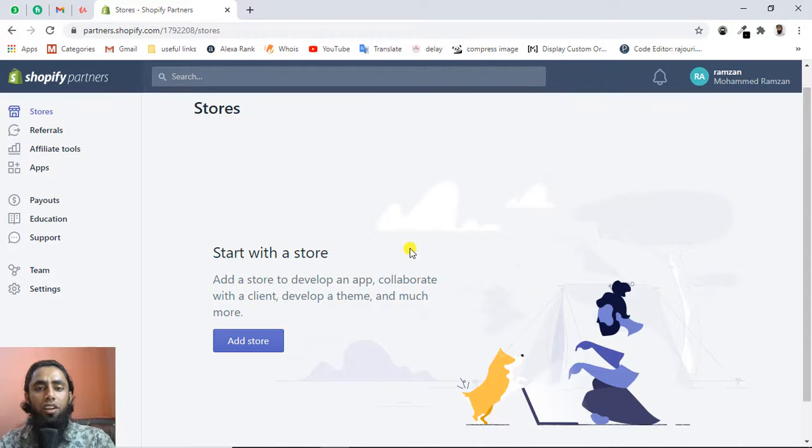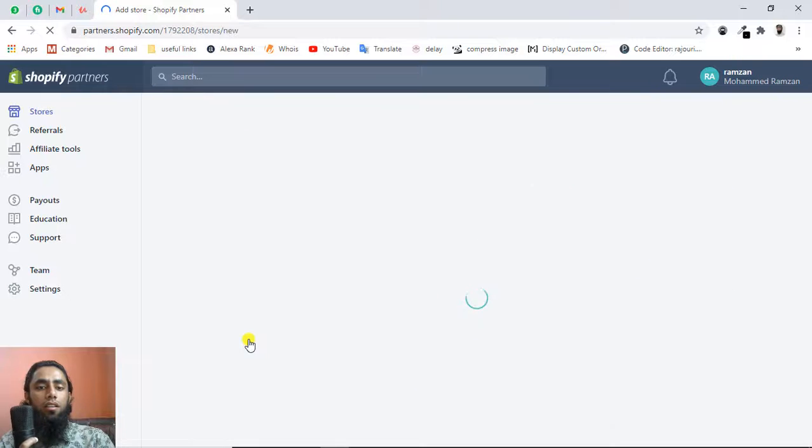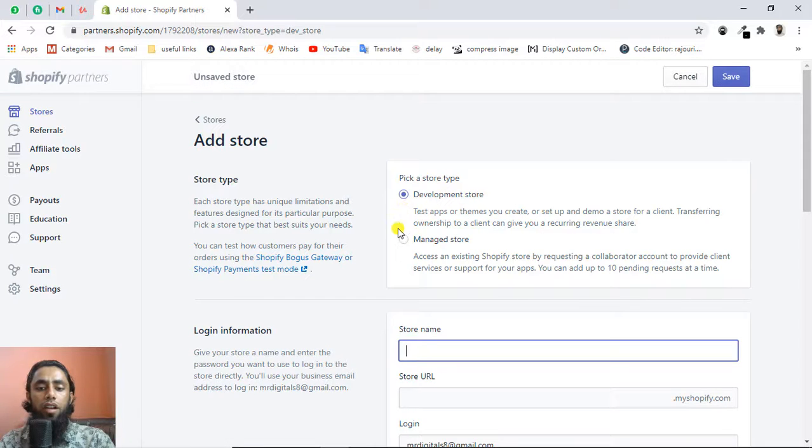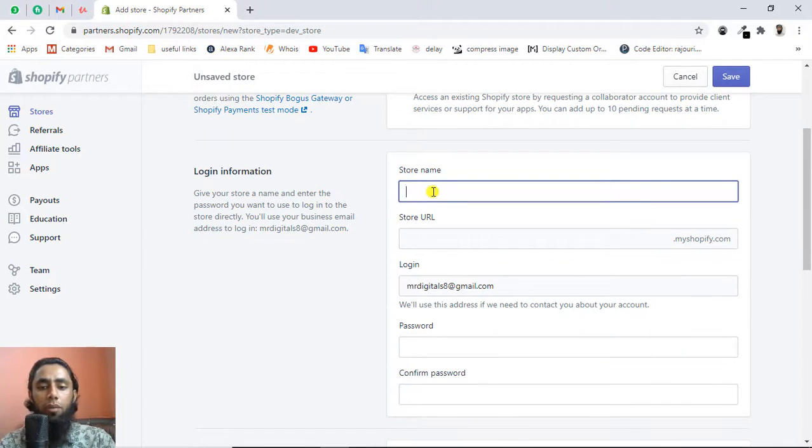So once you refresh this page after confirming the email address which you have registered with Shopify partner, you will see that the add store button is enabled here. Now you need to click on add store, and here you need to select development store, and then we have the store name, for example Ramzan-dev.